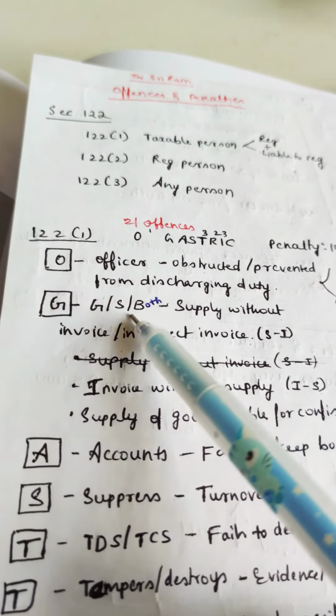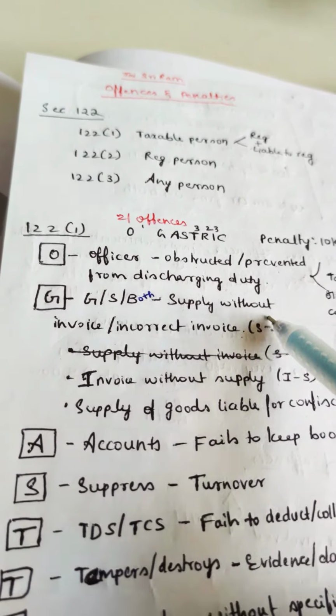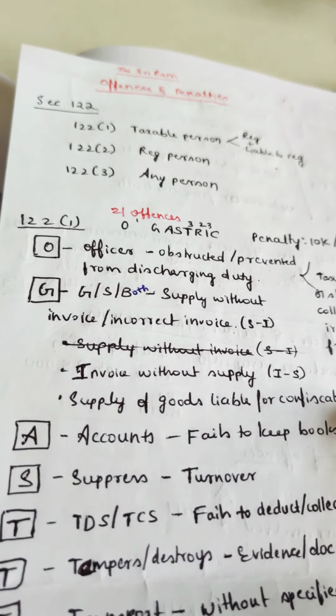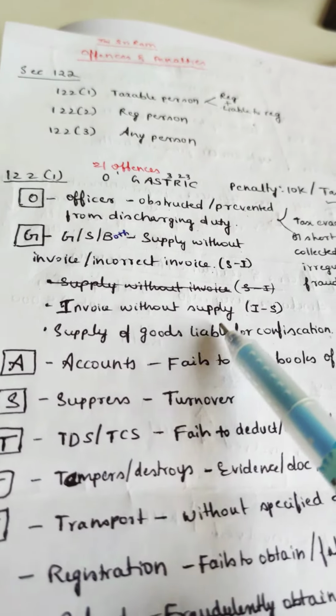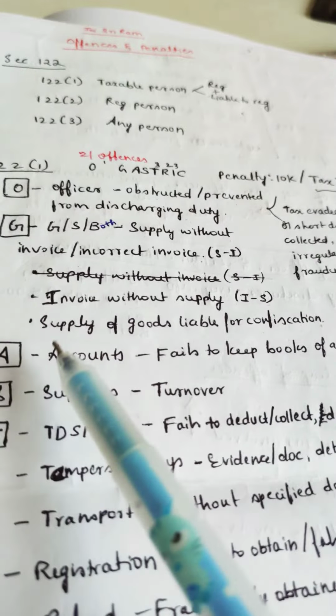G. Goods or services or both. Supply without invoice or invoice without supply, or supply of goods liable for confiscation. Then supplying goods liable for confiscation, like smuggling gold and everything.